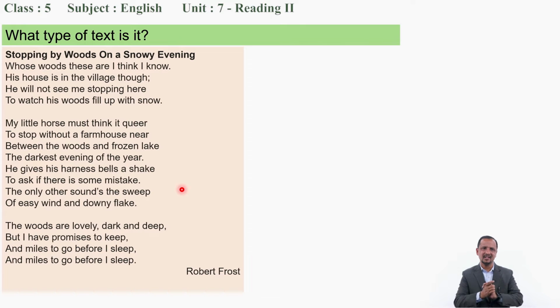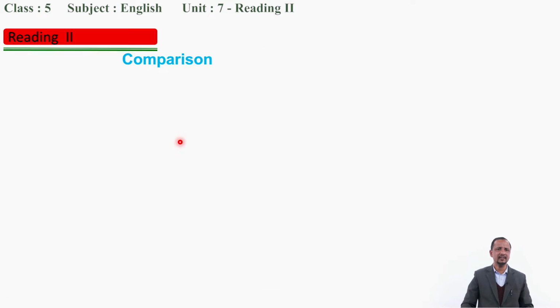So before reading, we have to know what type of text it is, what the title is, and who has written the poem. These kinds of things we have to go through before the actual reading. So you guessed well and you have done well. That's very good.